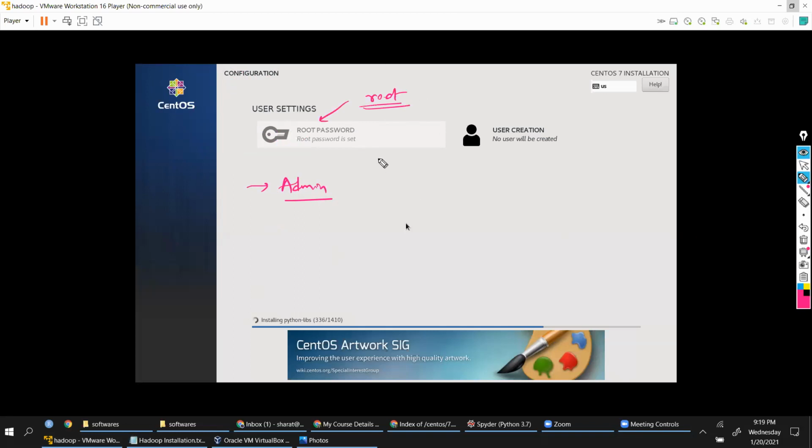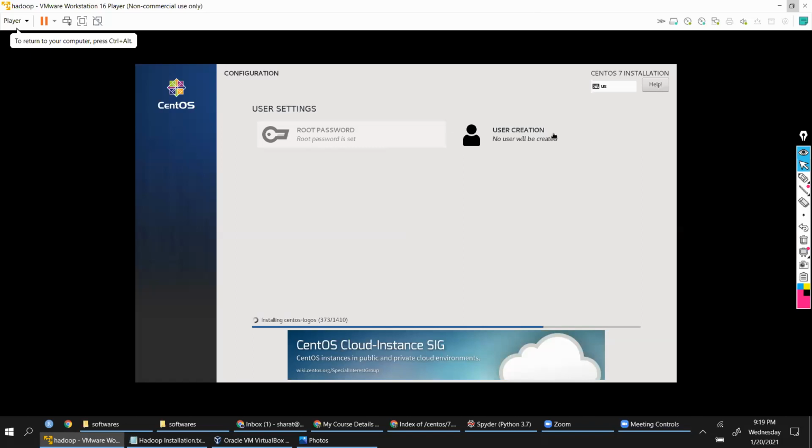By default, you will have that user. We need to set a password for that root user. Very, very important. Click on it. It's not setting, fine. It's disabled, we'll do that later. Now, along with the root user, you need to create another user. Okay, click on this.